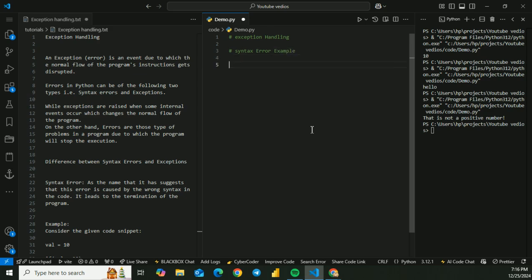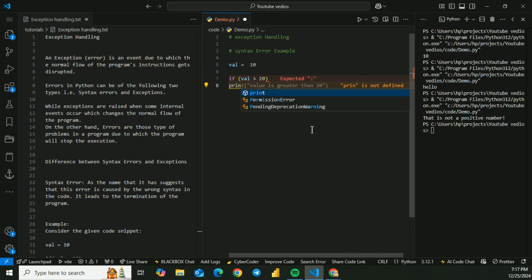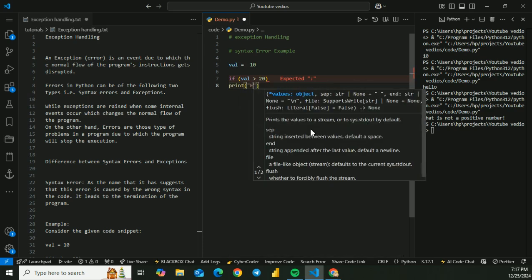Let's say value equals 10, and if value is greater than 20, then print example.